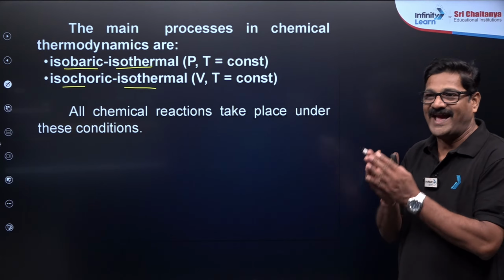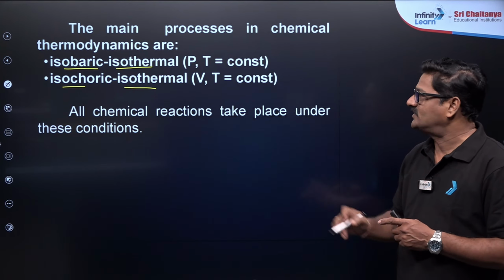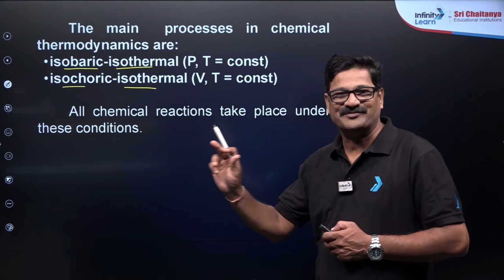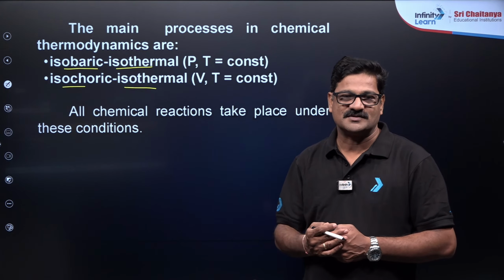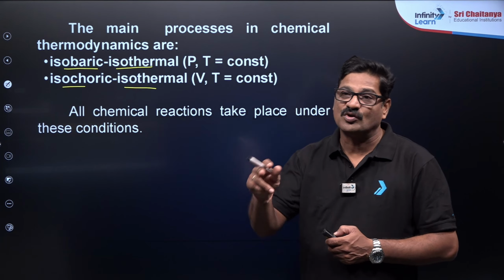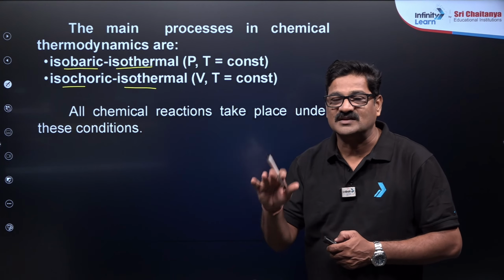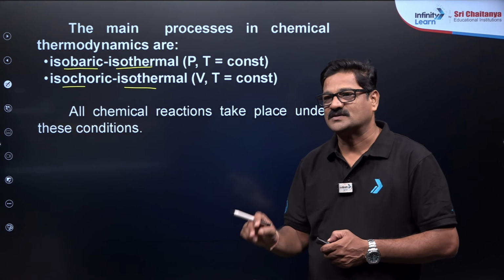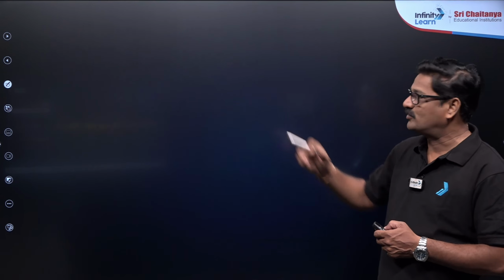Sometimes the question can be framed in such a way that two processes come together. So isobaric isothermal process, both pressure and temperature kept constant, while isochoric isothermal process, volume and temperature दोनों भी constant होगा. All chemical reactions take place under these two conditions. So this is the noteworthy point. Most of the cases, the NEET examination focuses on these kinds of processes.